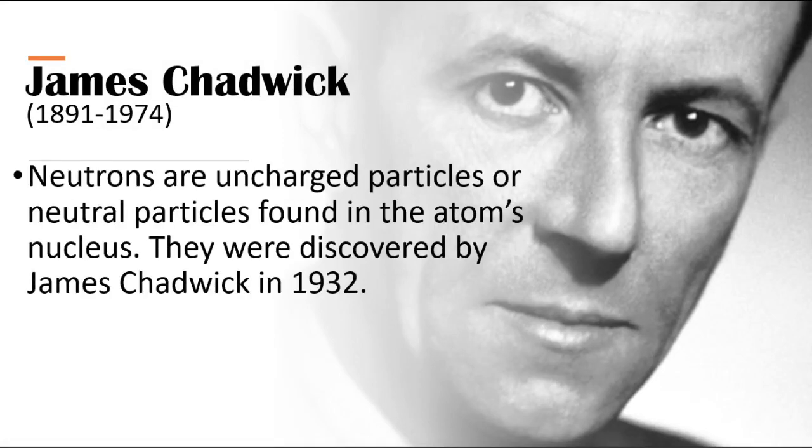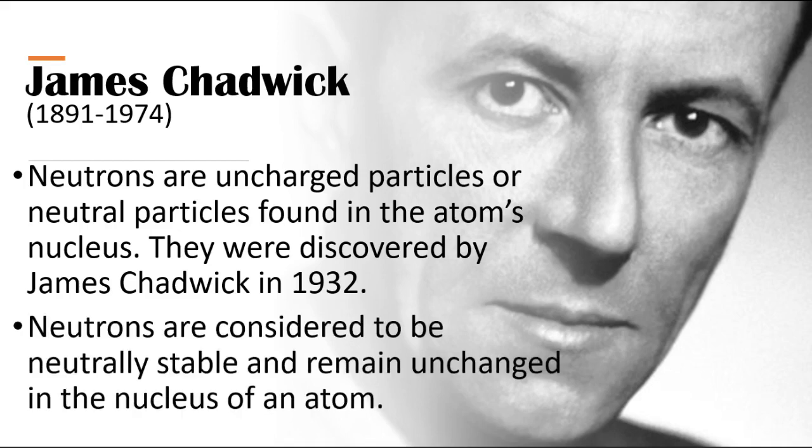According to him, neutrons are uncharged or neutral particles found in the atom's nucleus. They were discovered by James Chadwick in 1932. Another, neutrons are considered to be neutrally stable and remain unchanged in the nucleus of an atom.